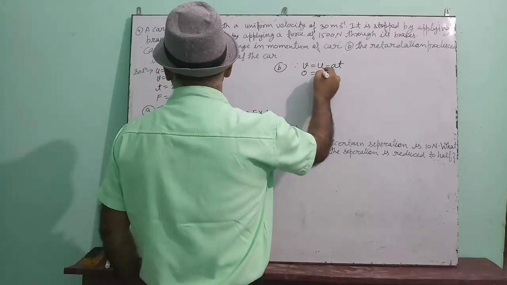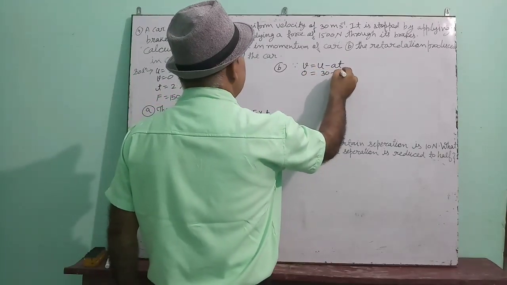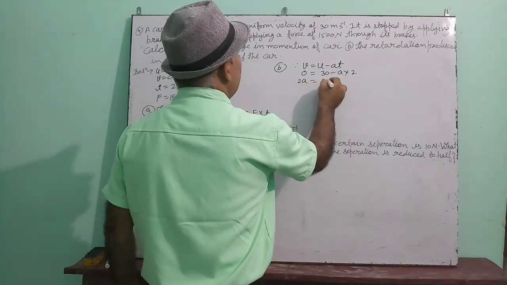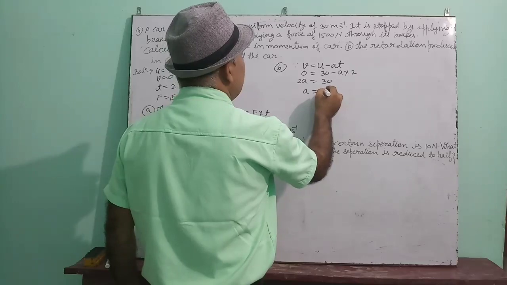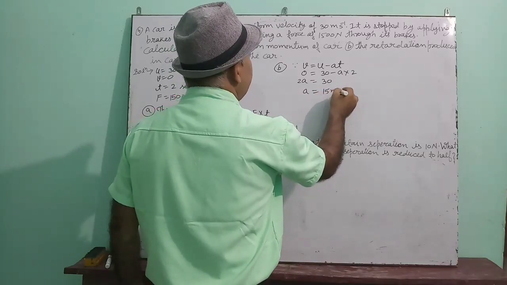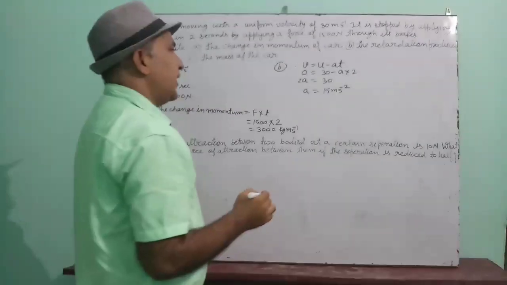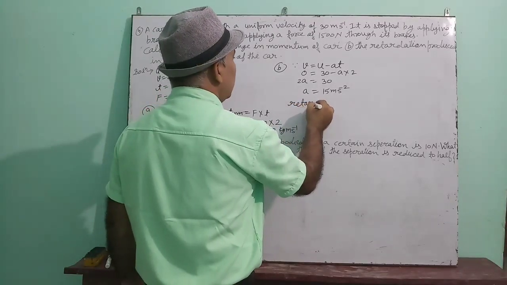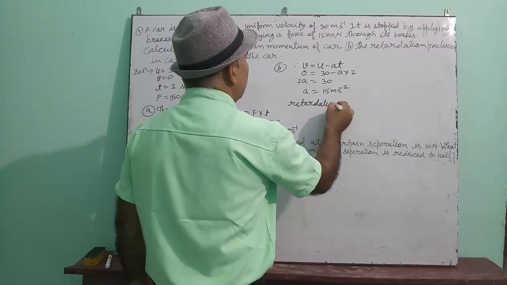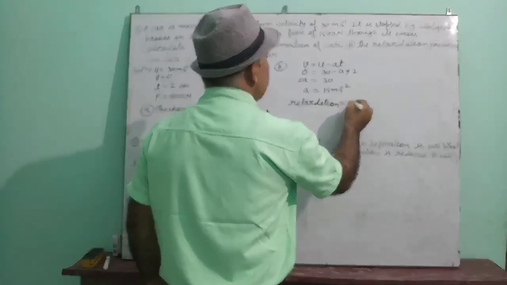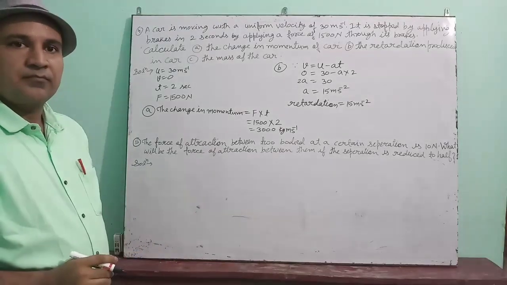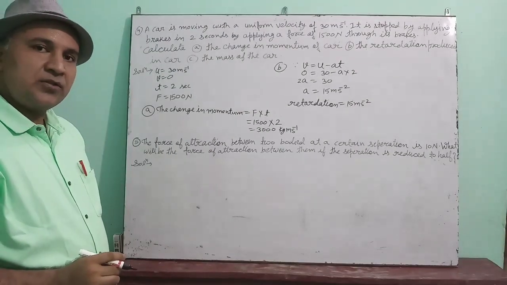This is 0, this is 30 minus a into 2. That means 2a equal to 30, so a equal to 15 meter per second square. That means retardation is equal to 15 meter per second square. Understood?